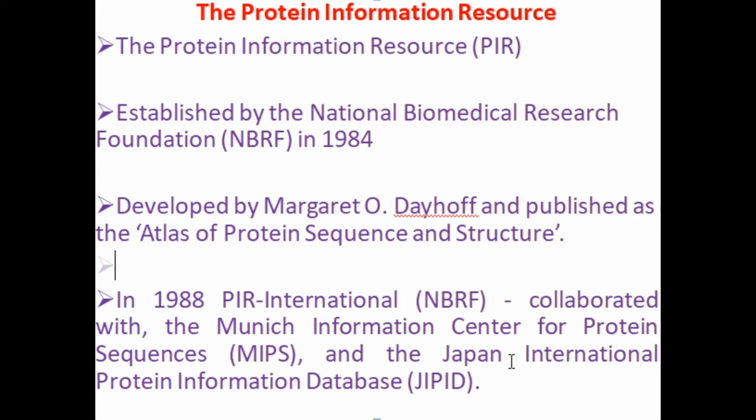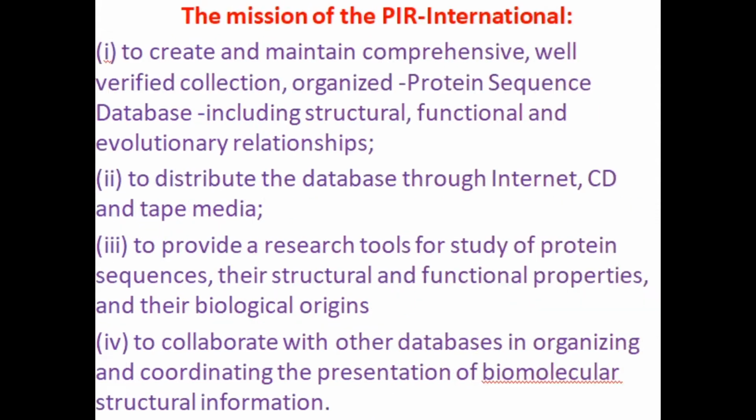Next, in 1988, PIR International, that means NBRF, collaborated with MIPS, the Munich Information Center for Protein Sequences, and the Japan International Protein Information Database, JIPID. They collaborated with two more information centers for establishment and information sharing purposes.